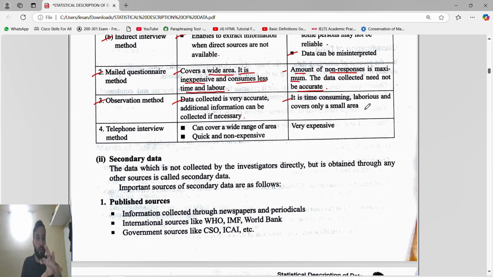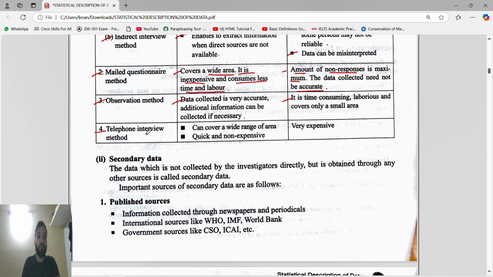Because in a day you can cover only 2 or 3 areas. Traveling from one place to another is involved, then at each place you observe for 2 to 3 hours, then you get tired, then again go to the next place. So that is the thing. It covers only a small area. In one day you can cover a maximum of 10 to 12 or 15 kilometers. You can't cover 60 or 70 kilometers, or two areas that far apart. It is not possible.